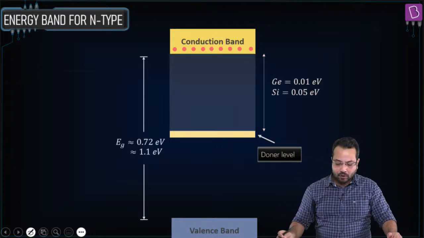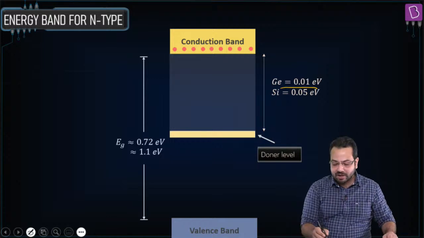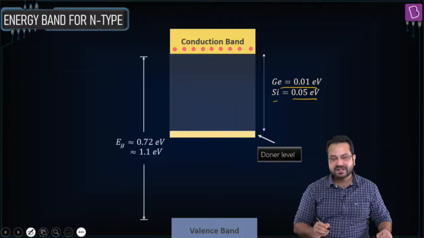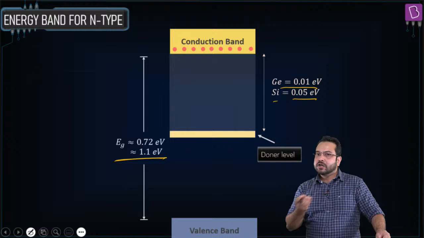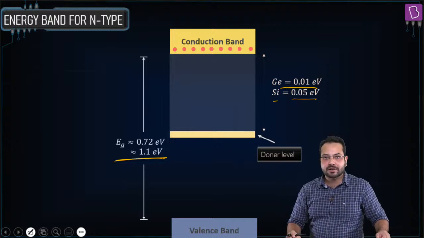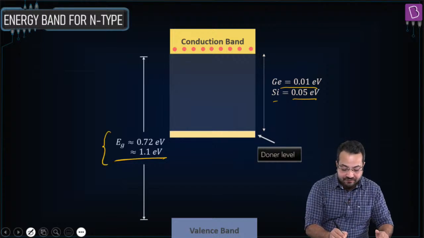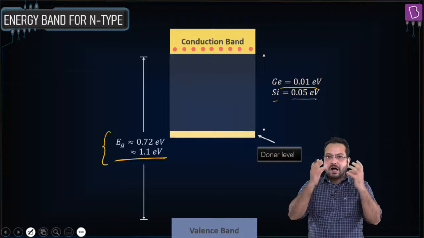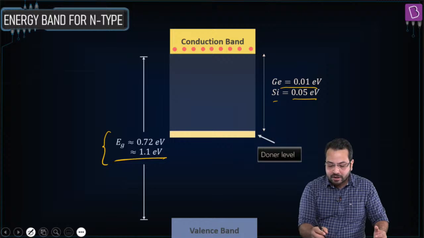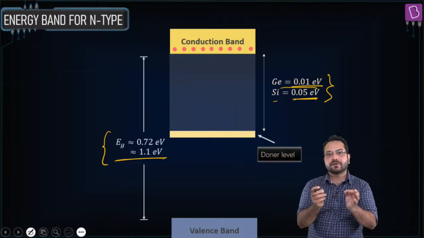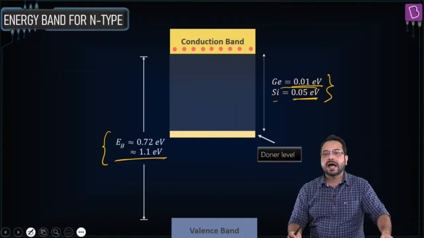So for these electrons, the energy required is only 0.01 electron volt for germanium and 0.05 electron volt for silicon. Such a small amount of energy. Compare this with the energy gap. If we had an intrinsic semiconductor, then in order to send an electron from the valence band to the conduction band, we had to give this high amount of energy. But now with an impurity, aluminum as impurity, which has one extra electron, we just have to give this small amount of energy for it to become free, free from the aluminum atom.